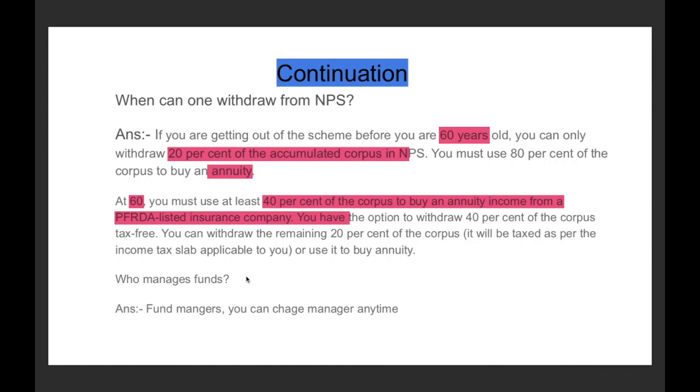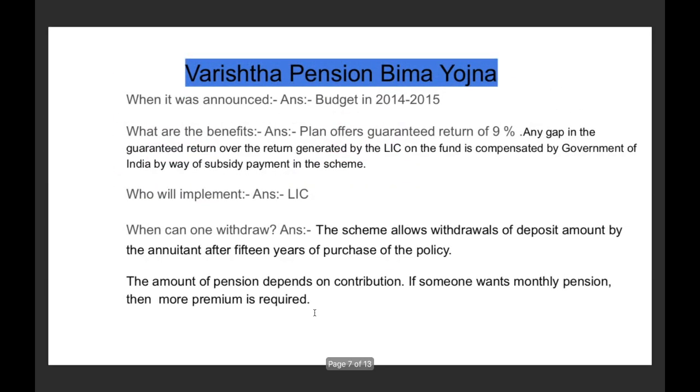Understood? Now, the last one is who manages the funds. I have just talked about how this is a pension cum investment scheme. Obviously, there will be some kind of fund managers, and you can change your fund manager anytime if you are not satisfied. If you think that they are not investing your money in profitable stock exchanges, you can change your manager anytime. Understood? Now, moving to the next scheme, that is the Vaya Vandana, the Varish Pension Bima Yojana.